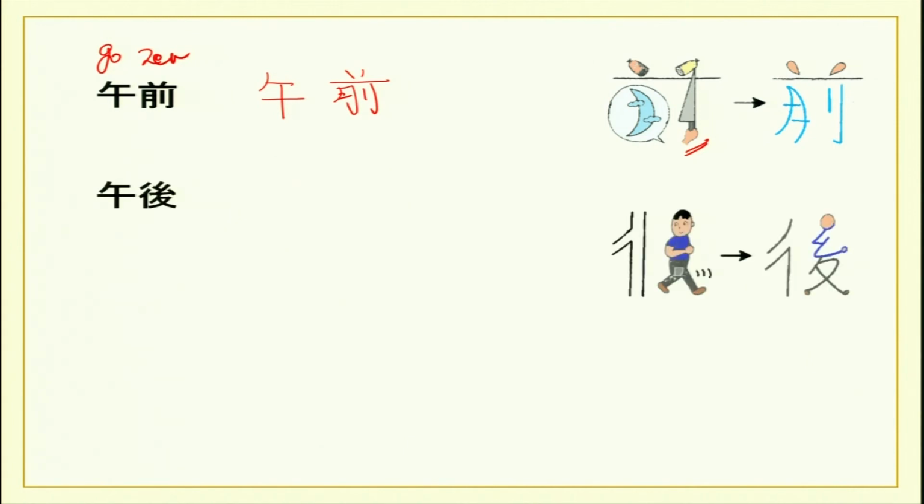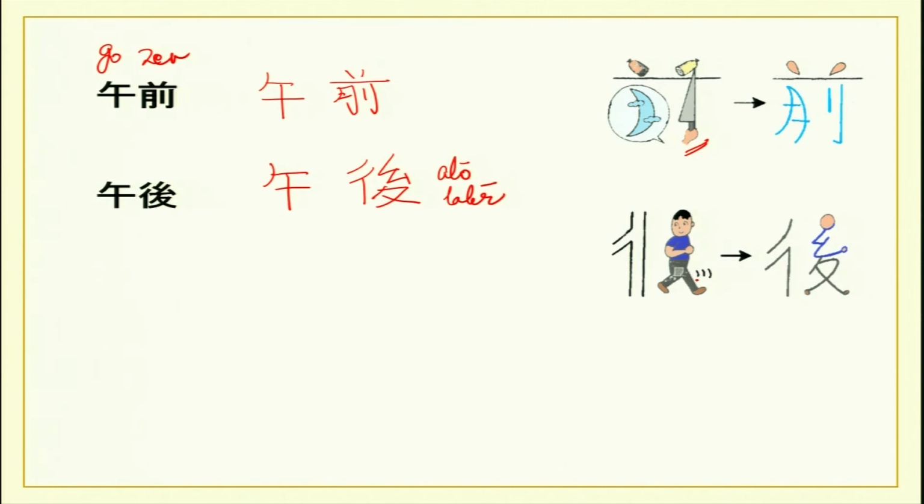Then we have go. I also made this for you. So again, go is again noon, and then like this, and then this. This also means ato or later.